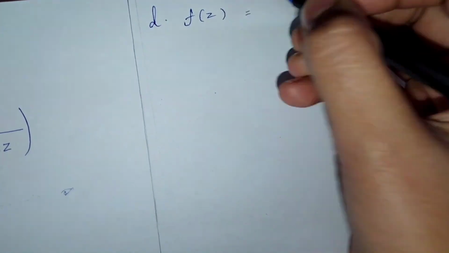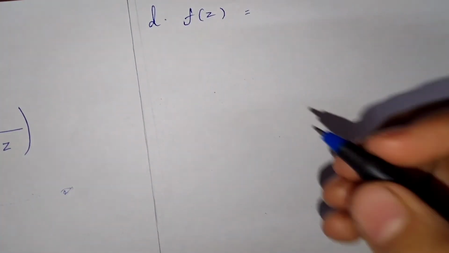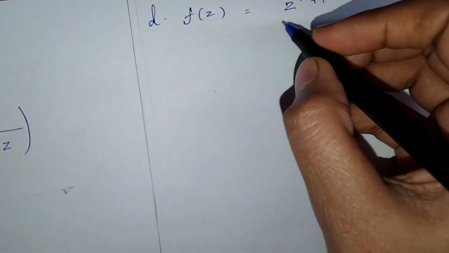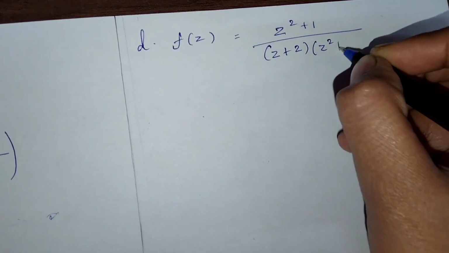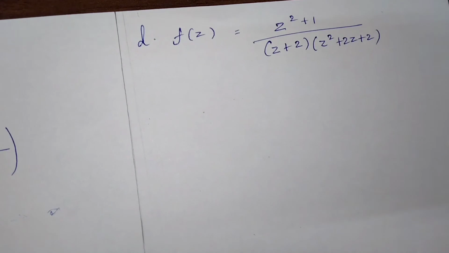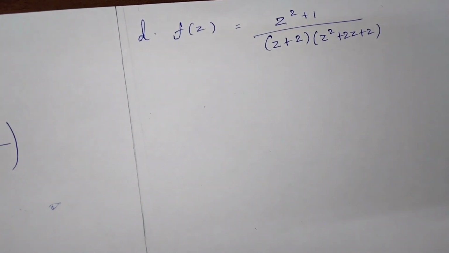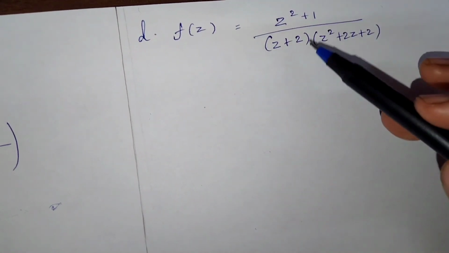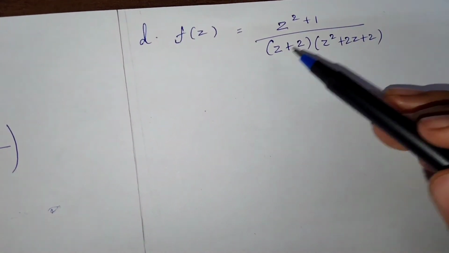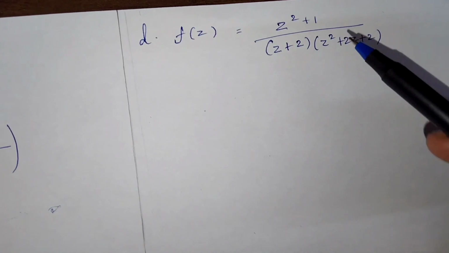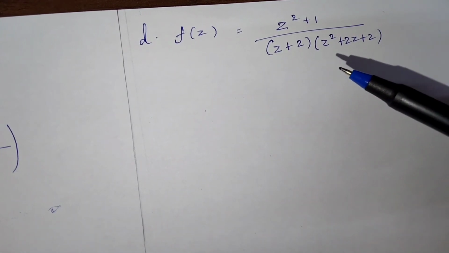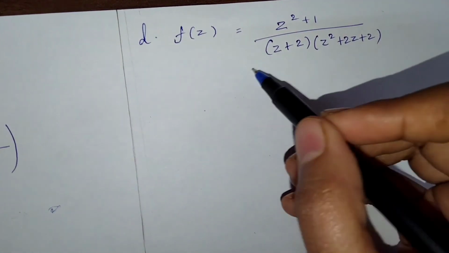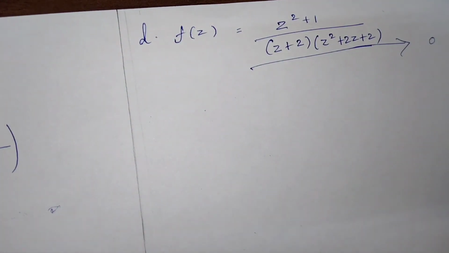So again f of z equal to, what was our function? z square plus 1 by z plus 2 into z square plus 2z plus 2. Okay, so this is our f of z. But now you can see that if we find the derivative of this, it will be very tough because there are two terms in the multiplication. So whenever a term is given whose derivative is hard, then during that time you directly have to take the denominator part equal to 0.